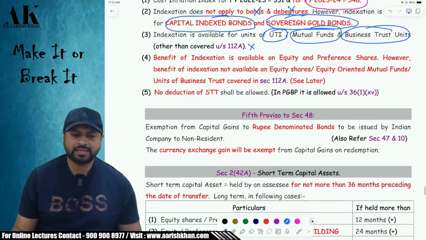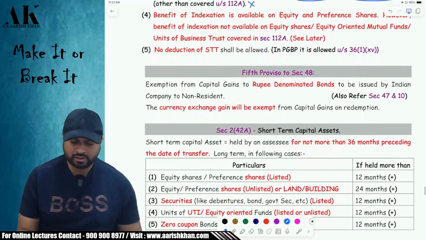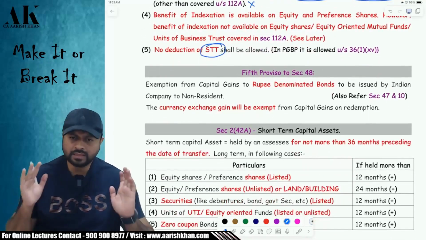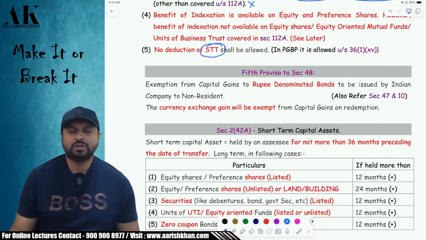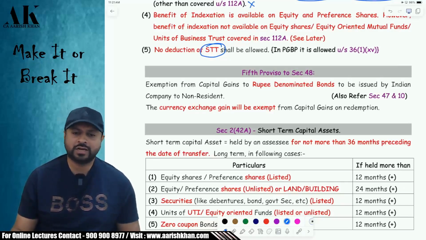Okay. Next. The benefit of STT is not available under capital gains. It means when you purchase shares, you will not add STT to the cost of asset. When you sell shares, you will not reduce STT from the sale consideration. Yes, STT will be allowed as a deduction under PGBP if you are a trader in security. Okay, if you are a trader in security, you can claim that as a deduction. But here you are not going to get the deduction of STT.